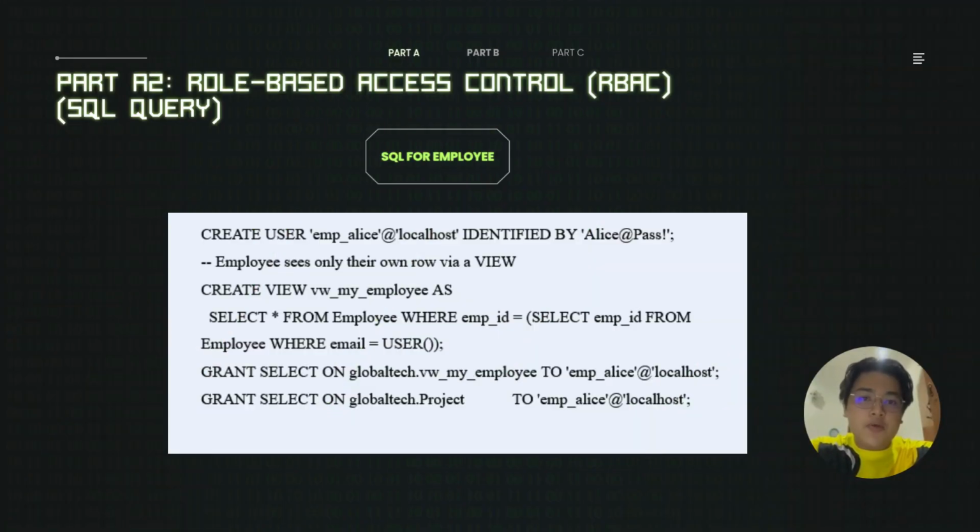So for role employee, for tables project, employee project, and department, the privilege for them is select, and for tables employee and payroll, also select, but only on their own row. So for the SQL queries, it should be create view my_employee as select from employee where employee ID, and grant select on Global Tech my_employee to employee Alice, and grant select on Global Tech project.